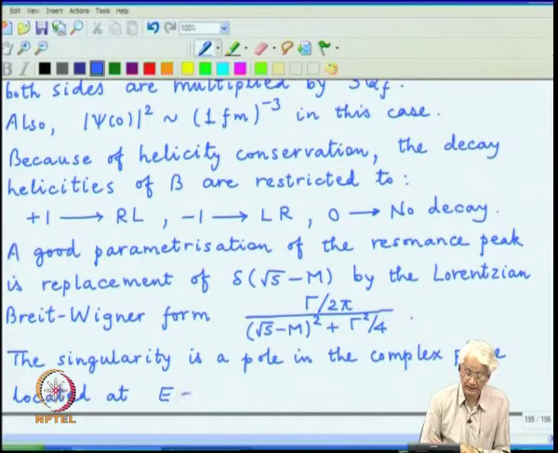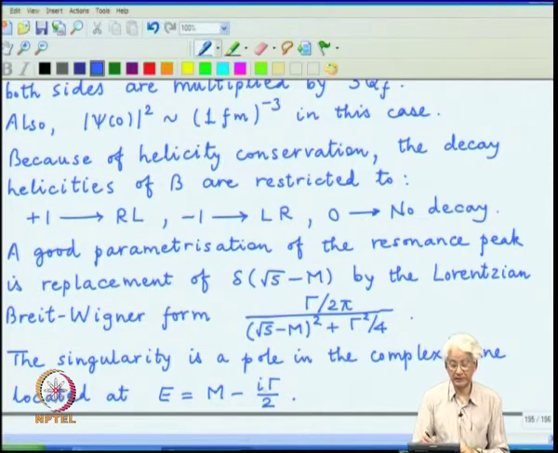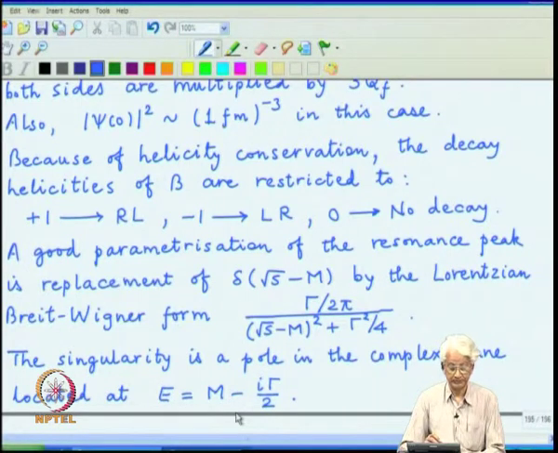So, you can write E is equal to m minus i gamma by 2. A particular sign is picked for the imaginary part, so that the time evolution given by e raised to minus i E t will get an exponentially decaying factor coming from gamma, which is what the decay process should give.